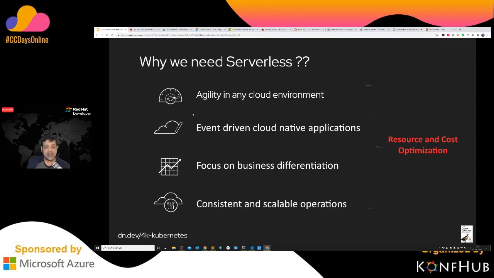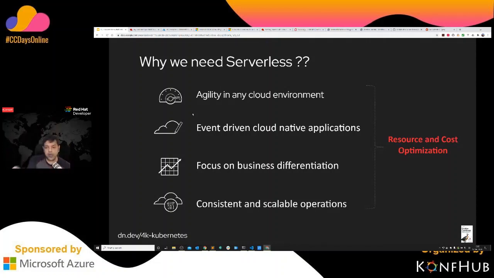And then I want to have consistent and scalable operations across whatever cloud I deploy, right? I want a platform which is not tied to any particular provider. Basically, I want a platform which can help me deploy this Knative stuff across multiple clouds, right? For example, with Microsoft and Red Hat, we have been doing a project called KEDA, which allows you to do Knative based, event based Kubernetes pod scaling as well. I'm not going to talk about that, but I have a resource link on the slides, which you can see and go read more about that project as well.